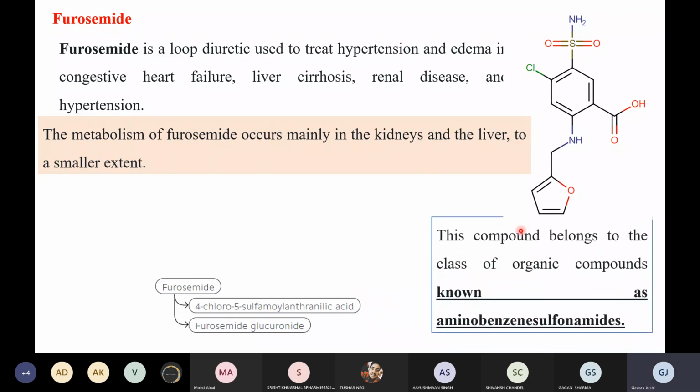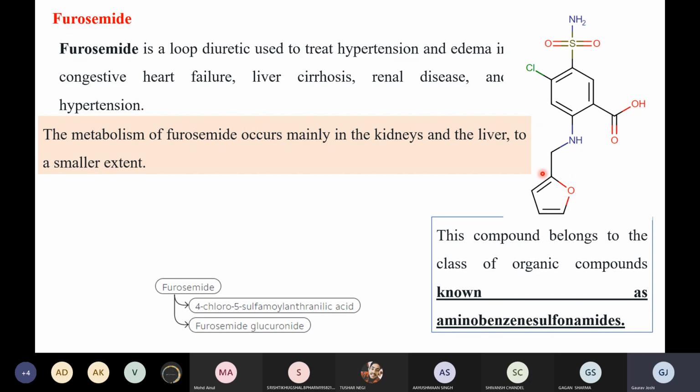Now if you look at the category of this drug, we have a benzene ring and we have a sulfonamide, SO2NH2. Basically this is the sulfonamide moiety, this is the benzene, and this is NH. So this is the amino benzene sulfonamide, and we are substituting the NH with the furan, right? So basically this is an amino benzene sulfonamide.